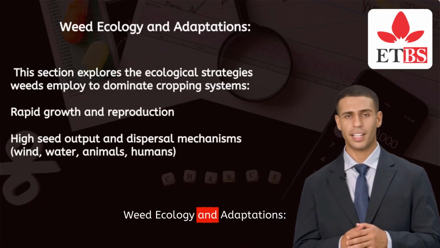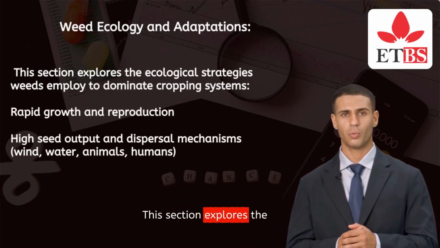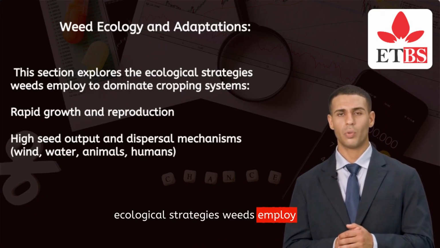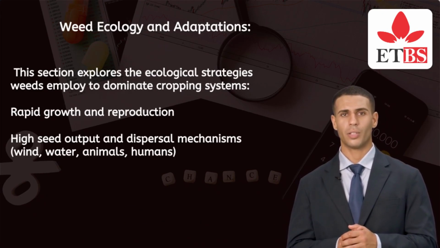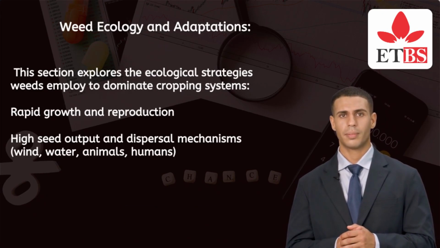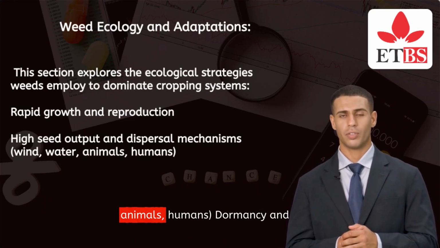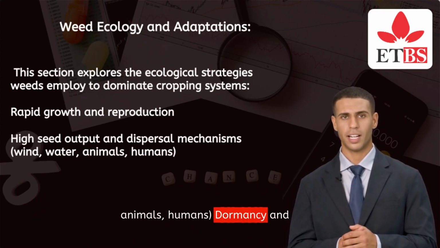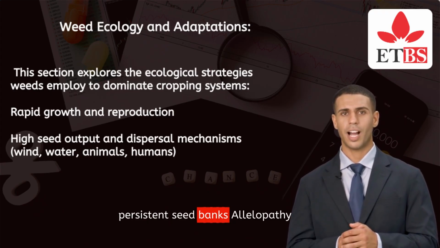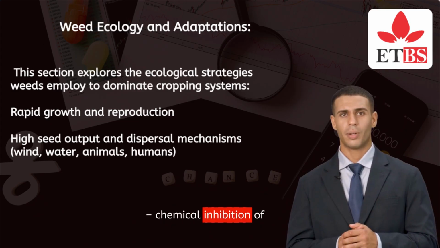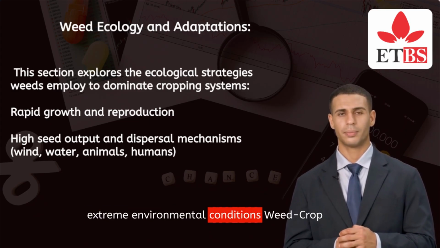Weed ecology and adaptations. This section explores the ecological strategies weeds employ to dominate cropping systems: rapid growth and reproduction, high seed output and dispersal mechanisms (wind, water, animals, humans), dormancy and persistent seed banks, allelopathy (chemical inhibition of crop growth), and tolerance to extreme environmental conditions.